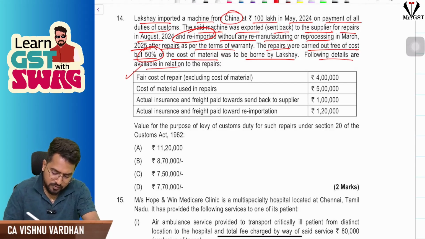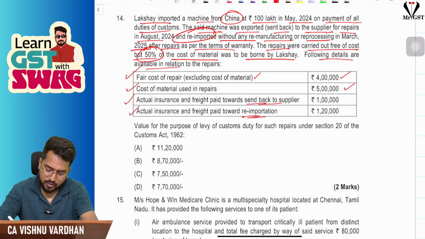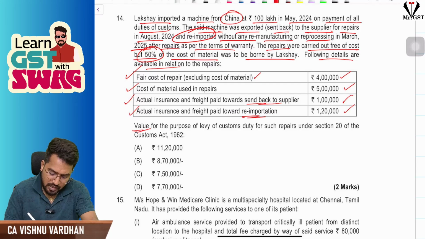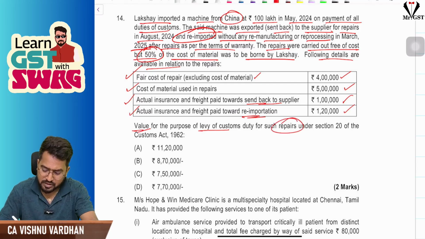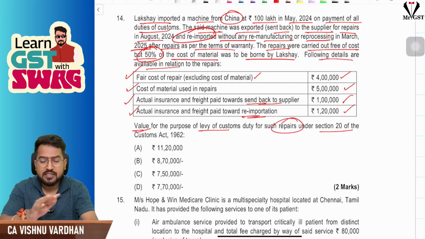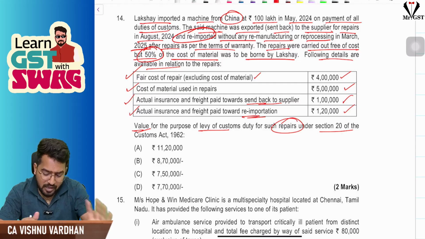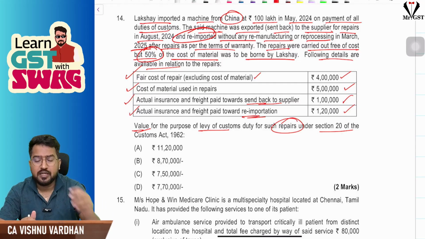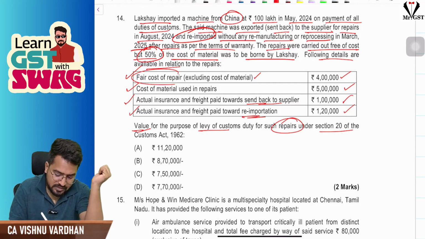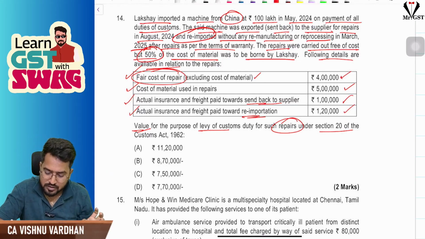Following details available. Okay, fair cost of repairs excluding cost of material is 4 lakh. Cost of material used 5 lakhs. Of that, 2,50,000 only that fellow will bear. Actual insurance and freight to send it to the supplier and also for re-importation is 1,20,000. Value for the purpose of levy of customs duty for such repairs under section 20. In section 20 they say if the goods are exported for repairs and then they are re-imported, please understand the value for levying customs duty is nothing but, first of all, the fair cost whatever is there for repair, that will be added. Okay, this 4 lakhs will be added.